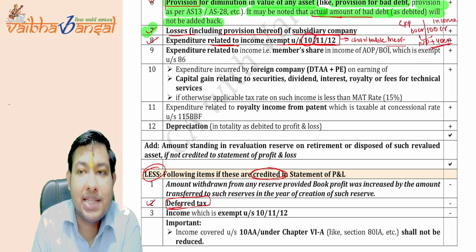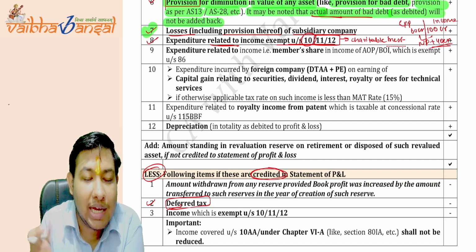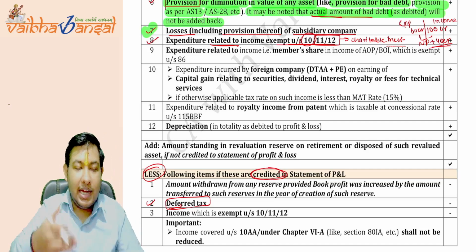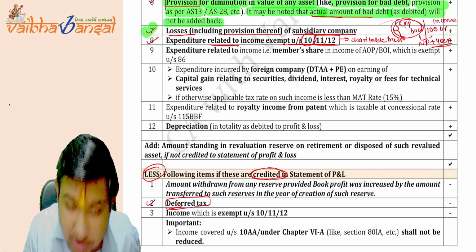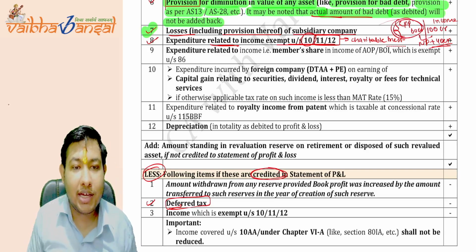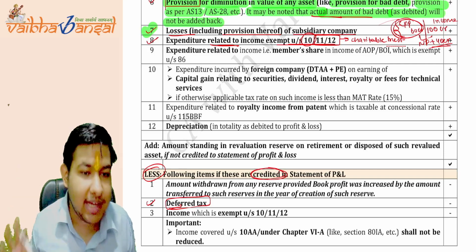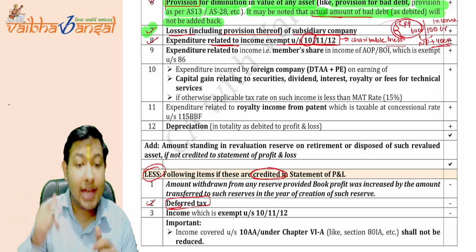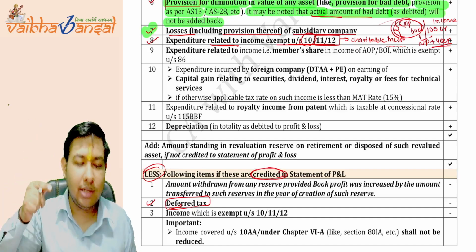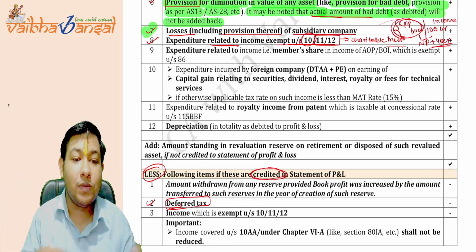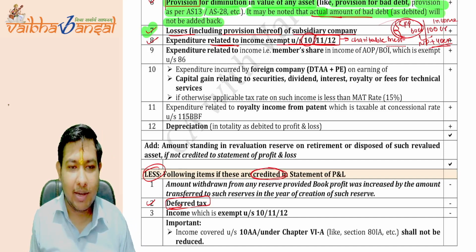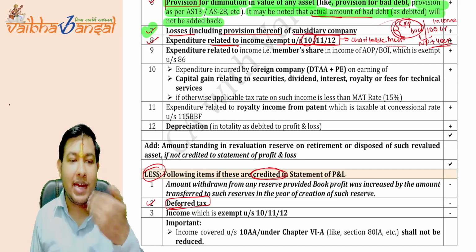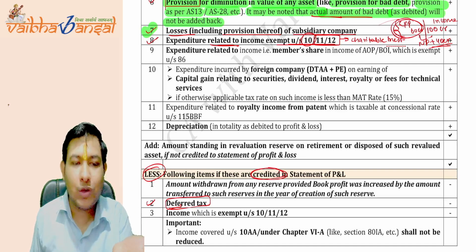The government is saying that no, we will not allow this. Just add it back, the expenditure which you are incurring because of the section 10 income, which is exempt as per the Income Tax Act. But the Income Tax Act is overridden by section 115JB, so we are not following the Income Tax Act, so you have to add back the expenditure which you have incurred.